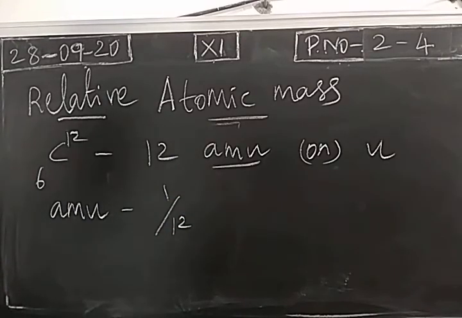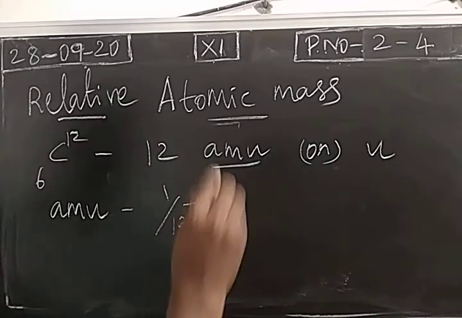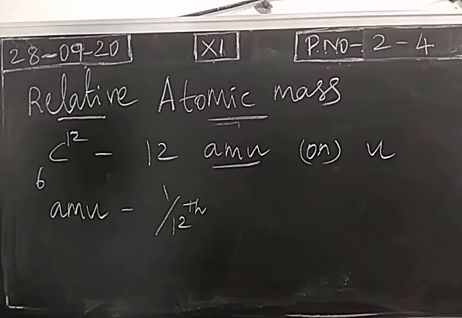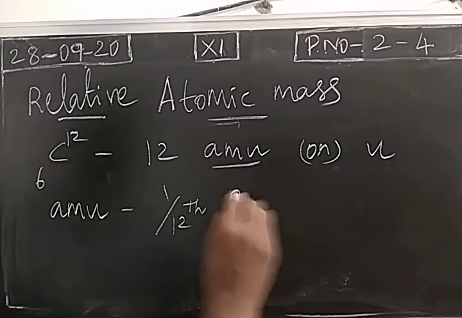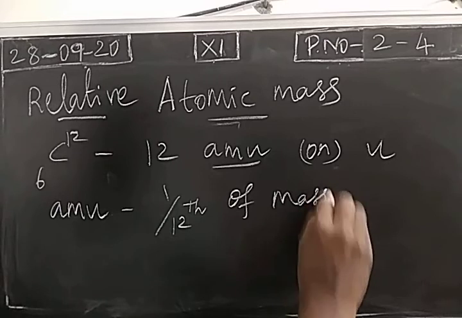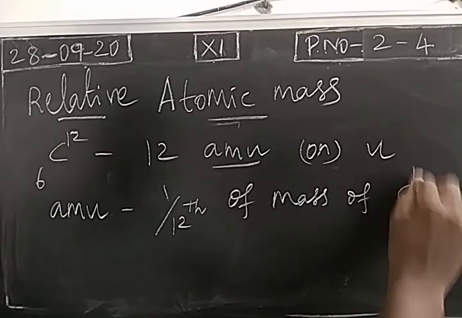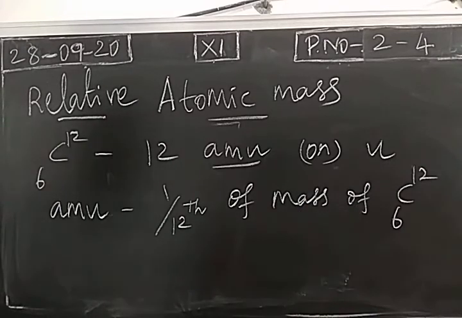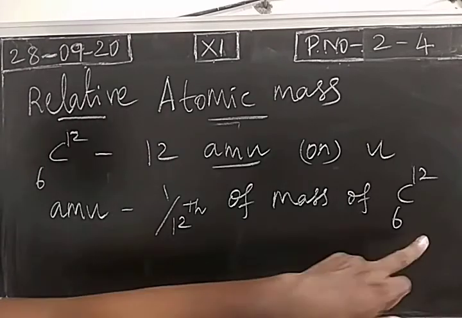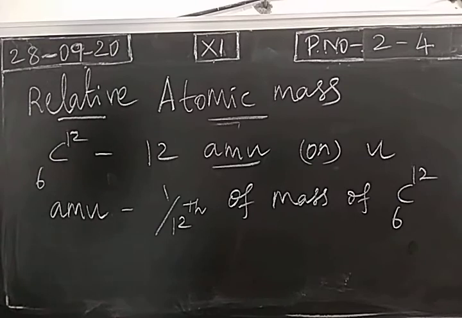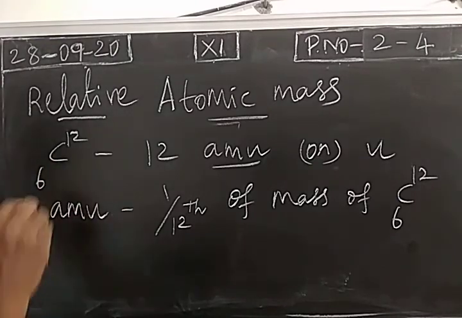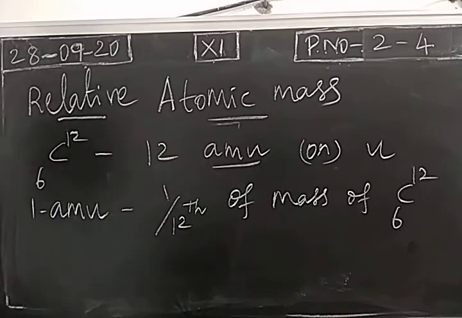Atomic mass unit or unified atomic mass is defined as 1/12th of mass of carbon 12 isotope.